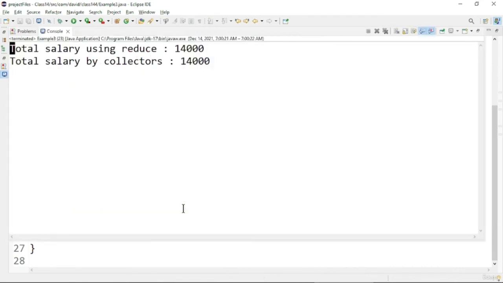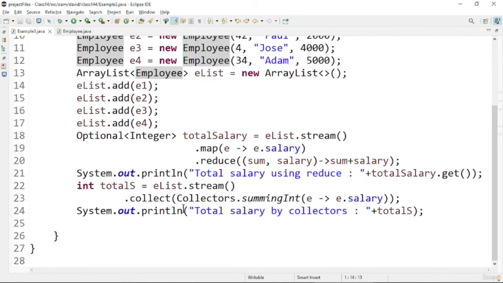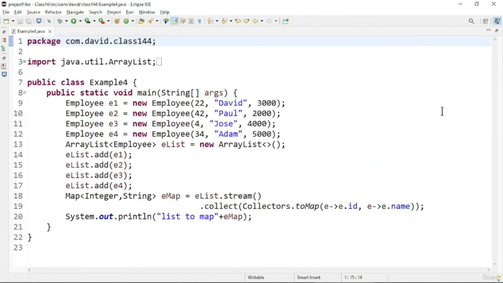So here you can see the total salary is calculated by both methods. So this is how we can use the collect method and the reduce method in the Streams API. So now let us see a final program based on the Streams API. So let us see this program.